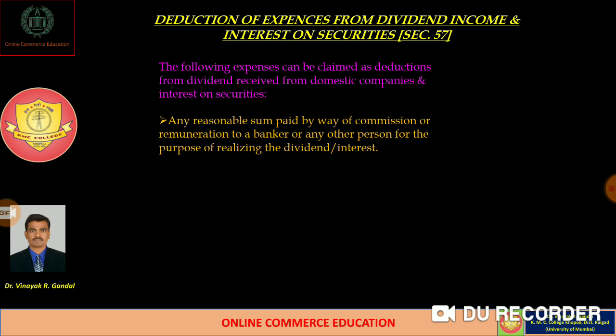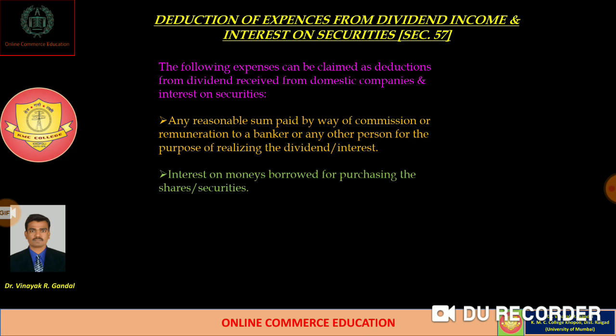So what are the deductions? Any reasonable sum paid by way of commission or remuneration to a banker or any other person for the purpose of realizing the dividend or interest is allowable as a deduction under section 57 under the head of income from other sources.